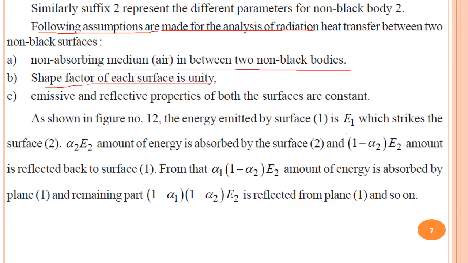Shape factor is unity in each case because these are two parallel plates. So surface 1 cannot see surface 1 again. U-turn is not possible. So surface 1 cannot see surface 1. Surface 1 is only moving towards surface 2. Okay, it is moving towards surface 2 only. For both the surfaces, the emissive and reflective properties are constant.